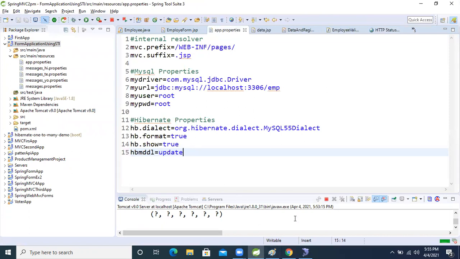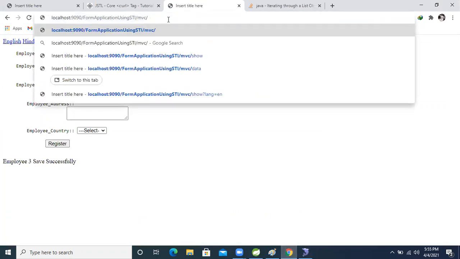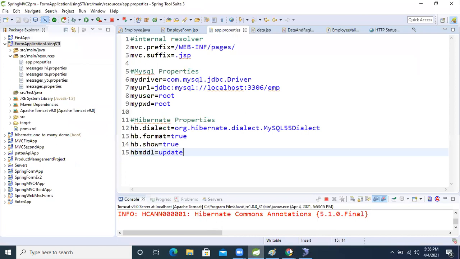Again, I'm sending the request for data, so we will see the list of data. How much time is it taking?